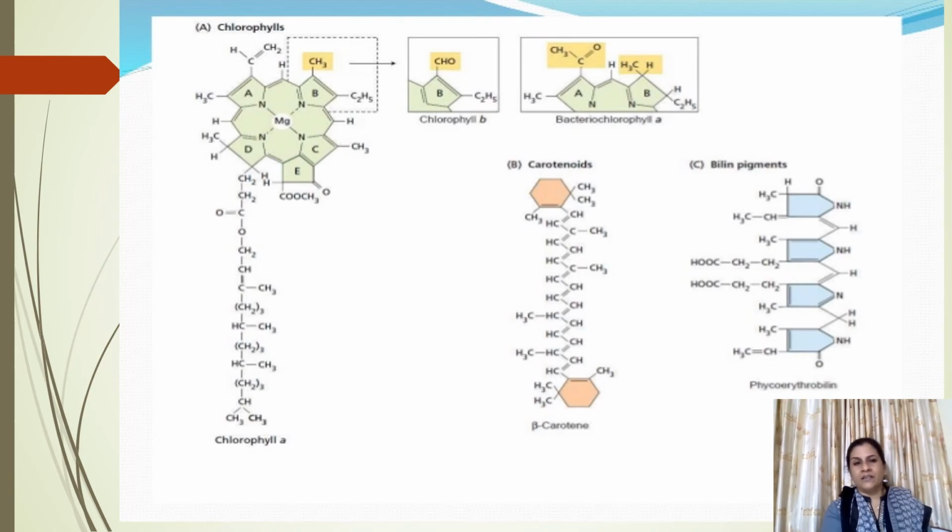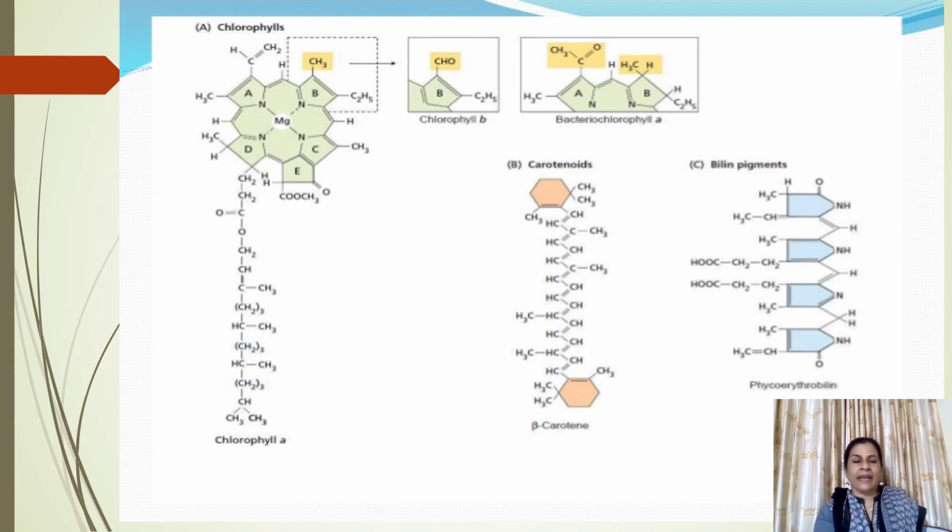Now let us see the structure of chlorophyll. This is the structure of a chlorophyll molecule, where you are able to see a head-like structure called the porphyrin head, and an alcohol chain which is called the phytol tail. The porphyrin head is made up of 4 pyrrole rings. This is one pyrrole ring with nitrogen, second pyrrole ring with nitrogen, third pyrrole ring denoted as C, and fourth pyrrole ring denoted as D, with the magnesium ion in the center.